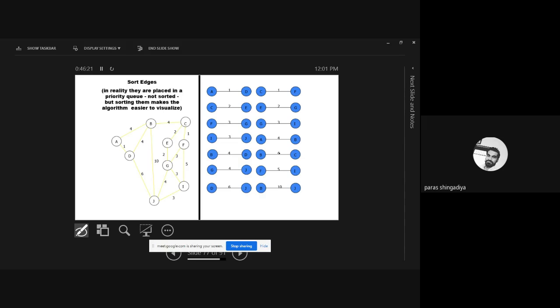Okay, we start with the edge whose weight is 1. We consider it as the first priority. Then 2, then 3, then 4, 5, 6, and 10. Clear? That is our sorted collection, sorting of all the data. So here, that is a graph, and that is your second step. You have to sort it. Clear? In the next step.